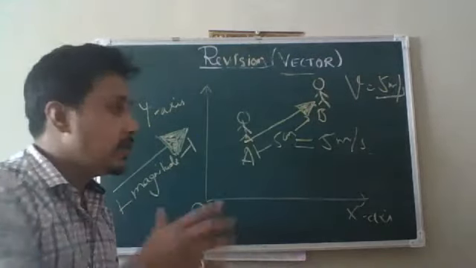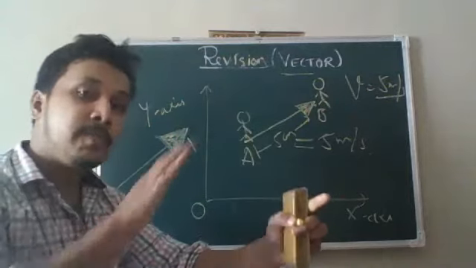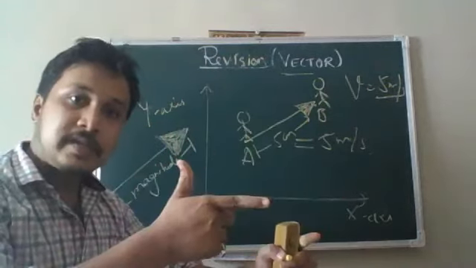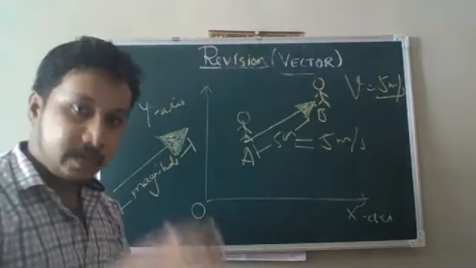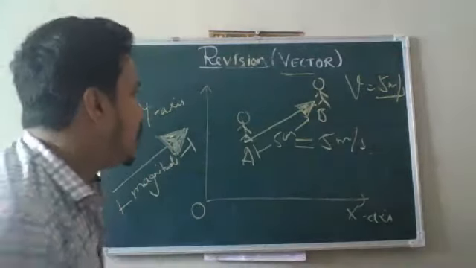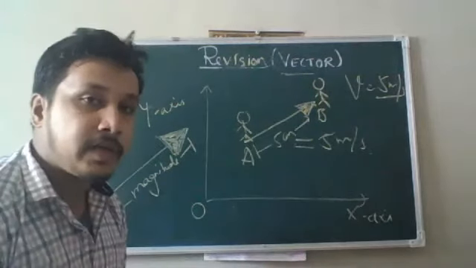Okay, the length of the arrow is the magnitude of the quantity, and the direction in which the arrow is going defines the direction of that quantity. Clear, everybody?